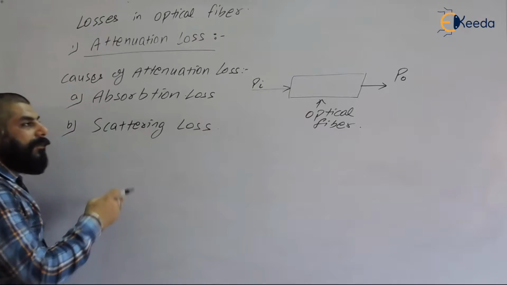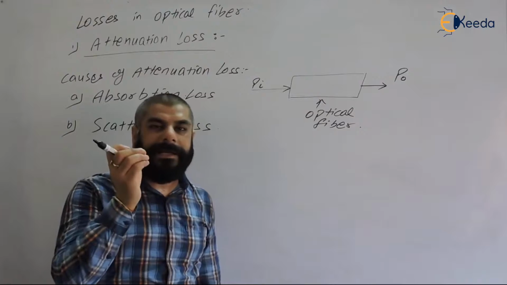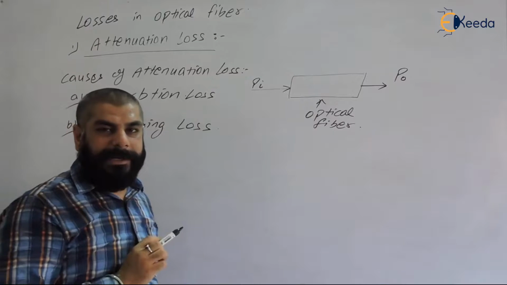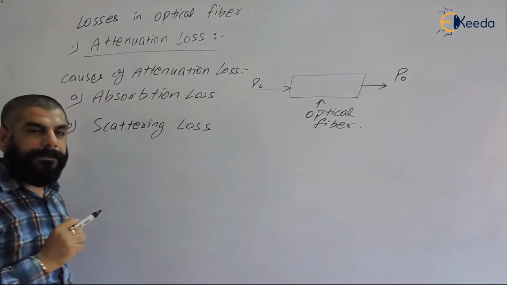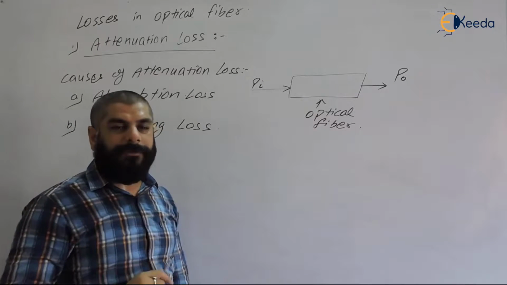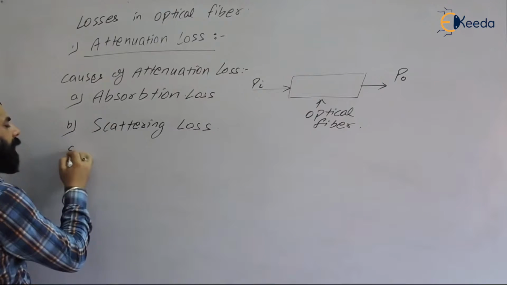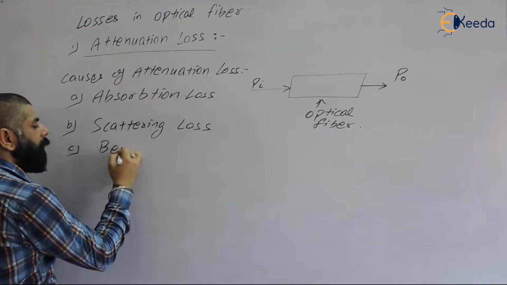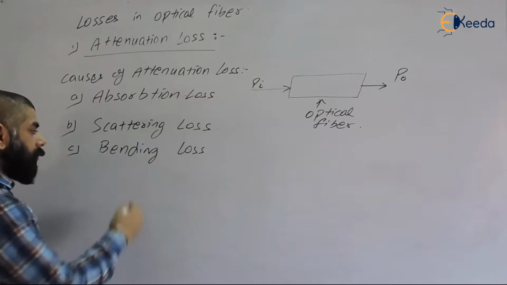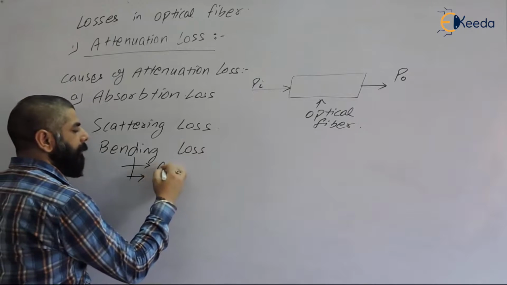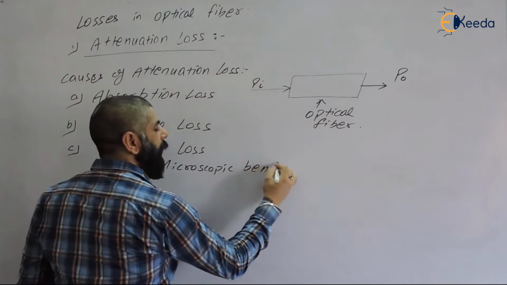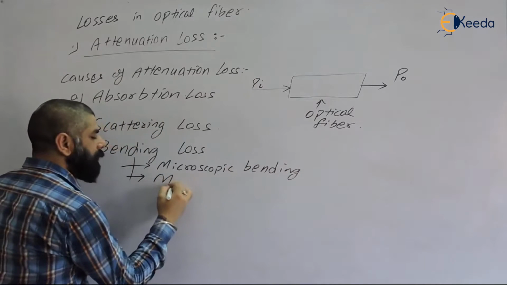And scattering is when the light is traveling and interacts with small particles of the same diameter as the wavelength of the light, then the light will get scattered from its path. So there will be some loss of energy due to scattering. And the third is due to bending. That is called bending loss. Bending loss is further of two types: microscopic bending and macroscopic bending. This is microscopic bending, and another loss is due to macroscopic bending.